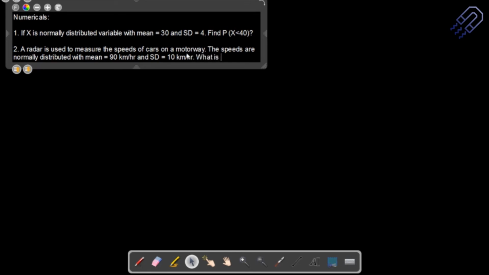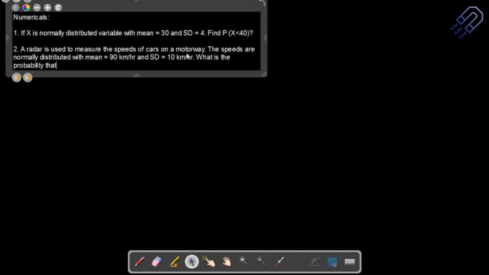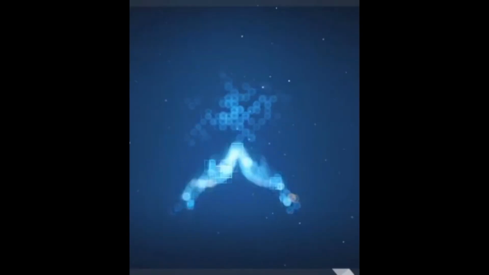The question is, what is the probability that a car picked at random is traveling at more than 100 kilometer per hour? When you say standard deviation, this is based on general observation, but all the cars won't be moving within that range. Some of the cars will be moving even faster, and this is what you have to do.